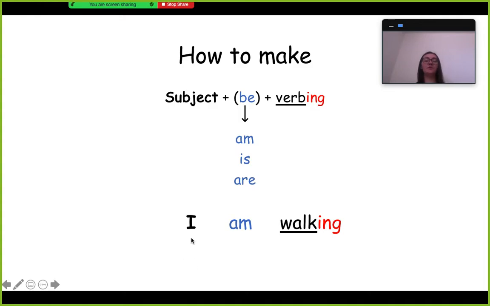So for example, I am walking. I is the subject, am is the form of be, a different version of be. And then you have the verb walk, which is simple present tense, but we put an ing at the end of it to make it progressive. I am walking.